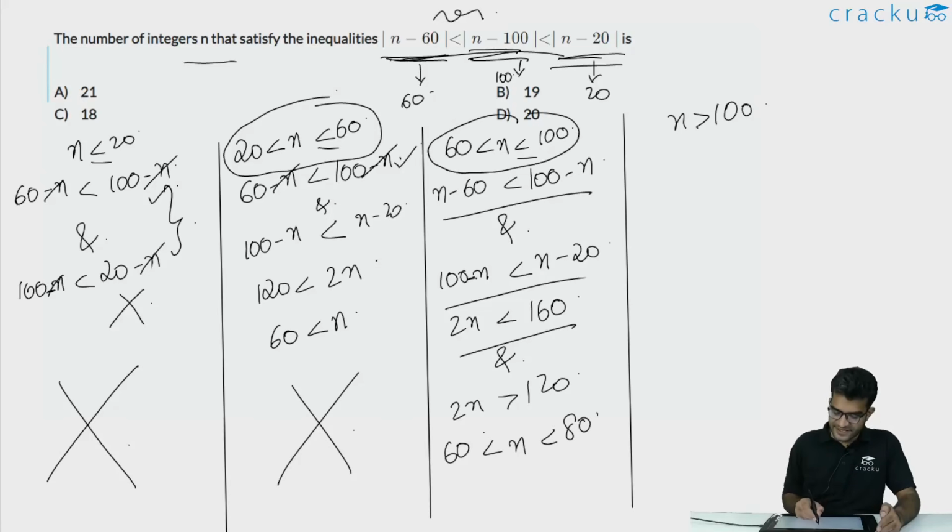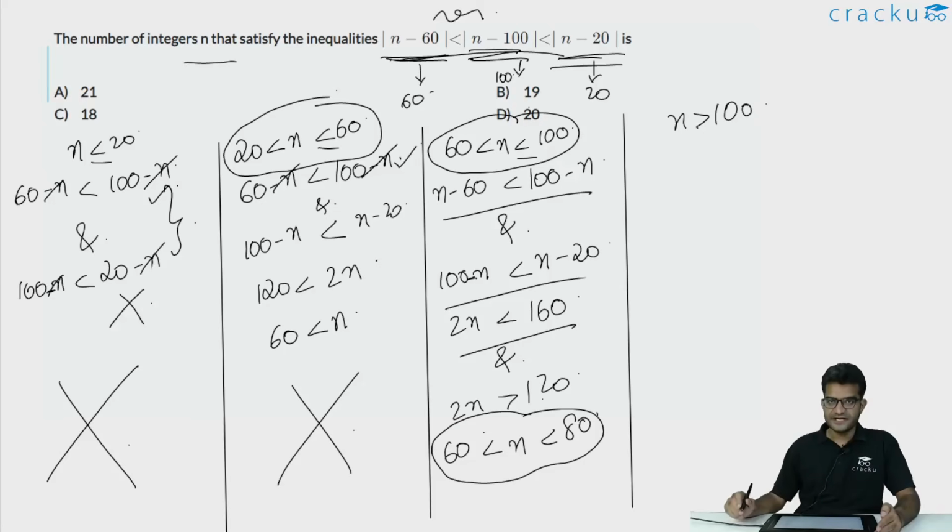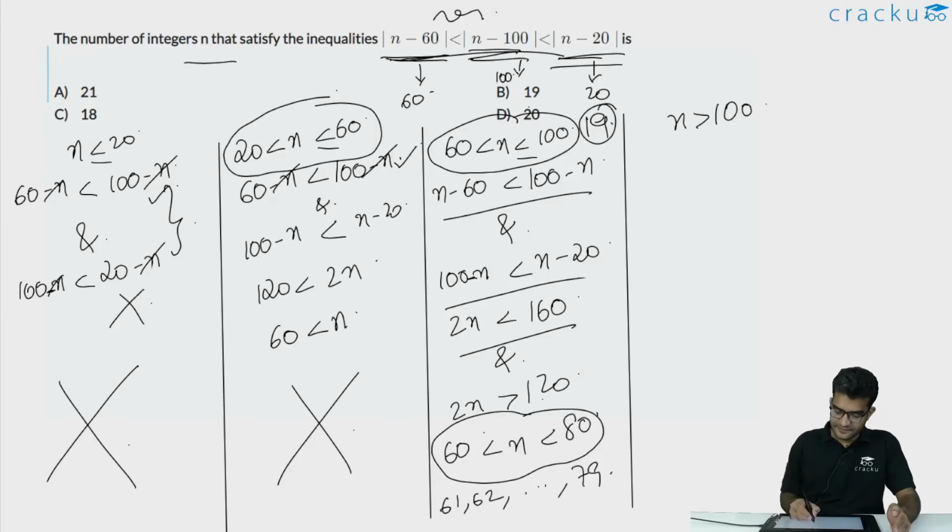In the given interval where n is lying between 60 and 100, there are some integers which lie between 60 and 80, and they are 61, 62, till 79. So there are 19 such integers in this interval.